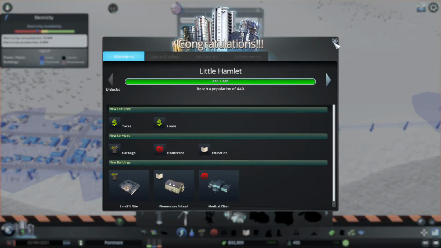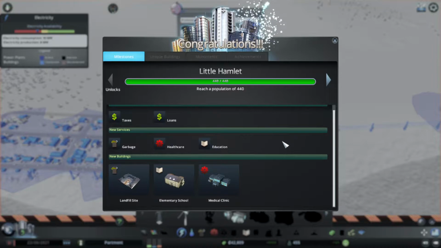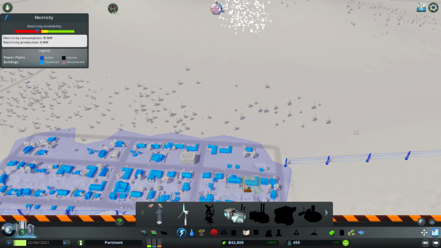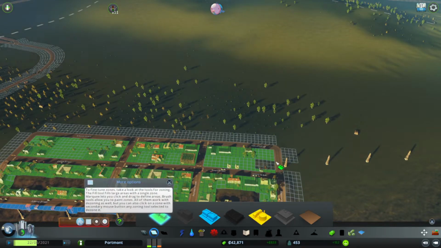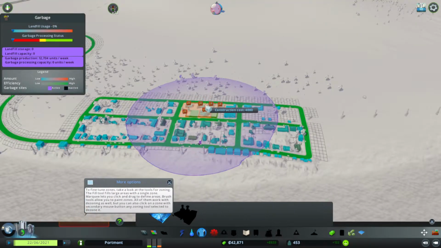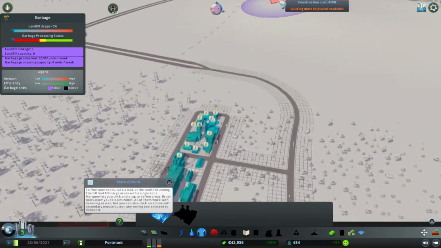There we go, we've reached our milestone. We have now unlocked a landfill site, an elementary or primary school, and a medical clinic. Fantastic. I'm going to lower it down a little bit. It already has by itself. Fantastic. Let's finish that zoning in there. Alright, so these are also things that cities need. You need somewhere for the trash to be collected.